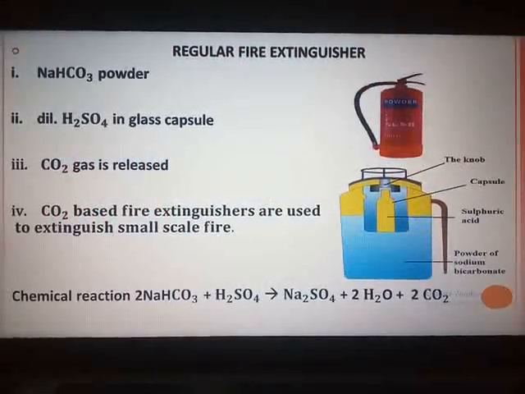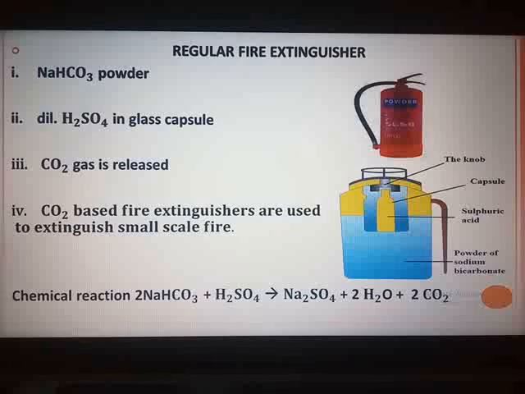Now they have asked the question, use of carbon dioxide in fire extinguisher. Refer page number 146. Here I have taken the slide of regular fire extinguisher. You don't have to write all the points. On page number 146, you can see the second paragraph under the heading of regular fire extinguisher. That entire paragraph you can write as the first use.